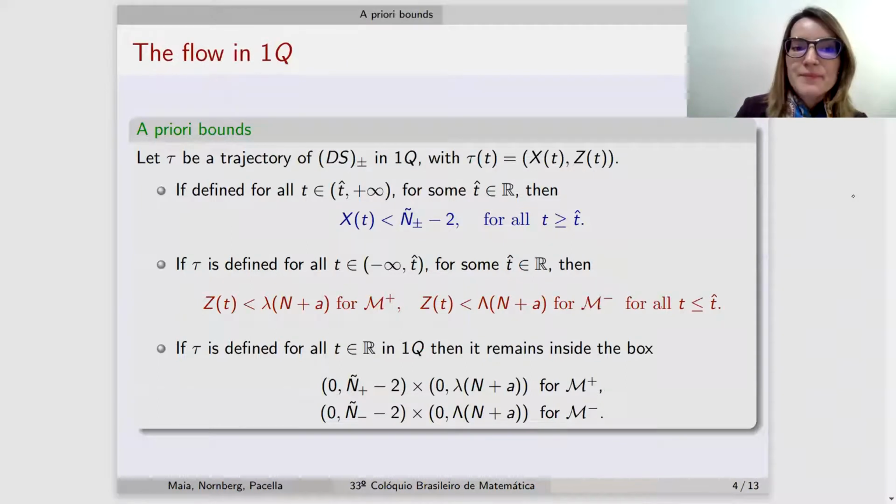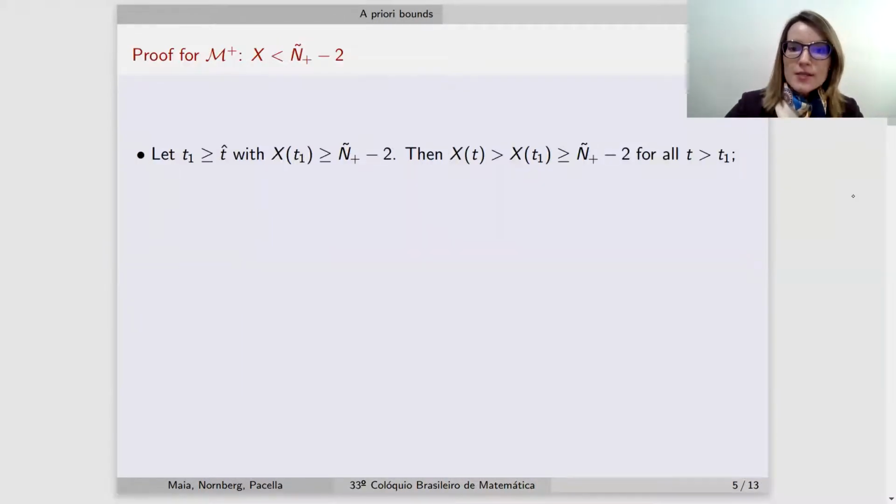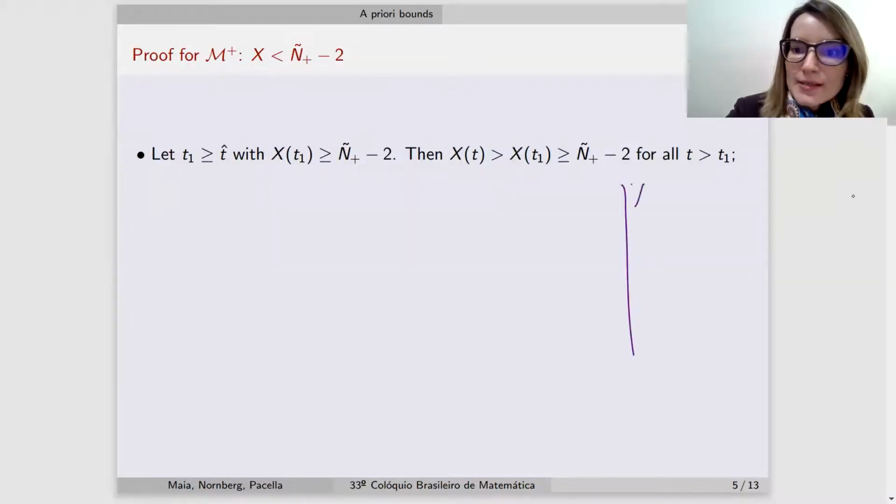More precisely, if a trajectory is defined for all forward time, then it needs to be bounded in x. While if it's defined for all backward time, it needs to be bounded in z. And let us prove this first statement. Let us consider a trajectory which is defined for all forward time and assume by contradiction that it crosses that line x equals n tilde minus 2.